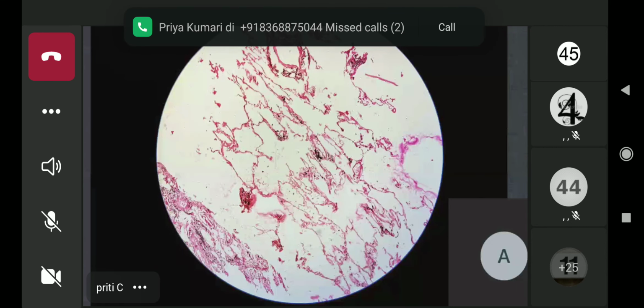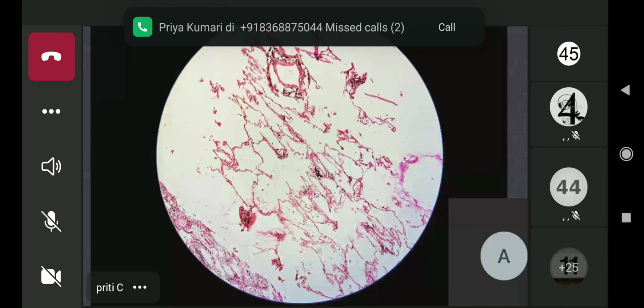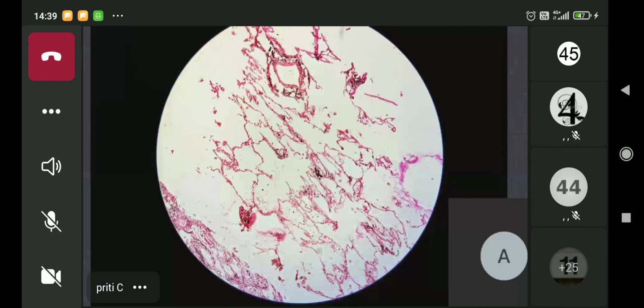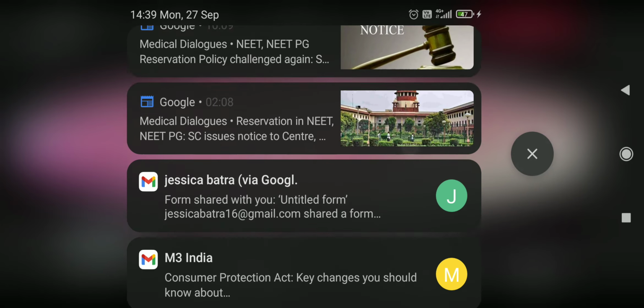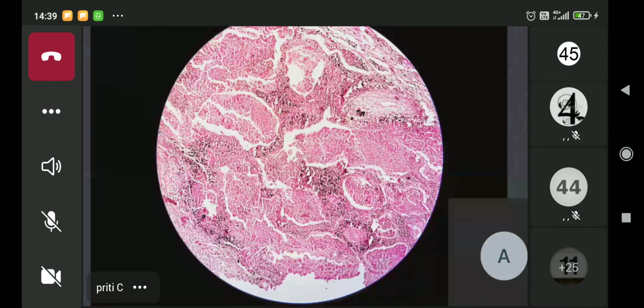Now, to see the changes of TB, what do you expect to see? In a case of TB, what do you expect to see?